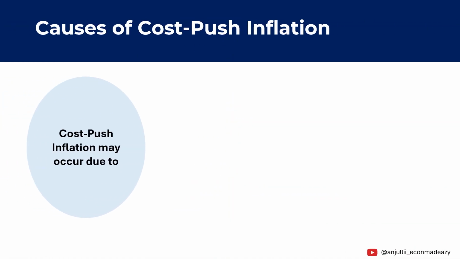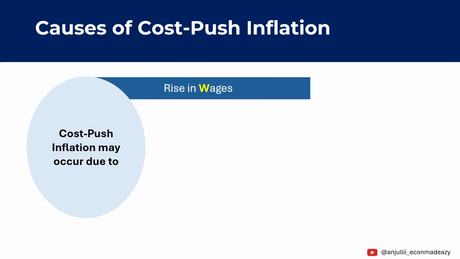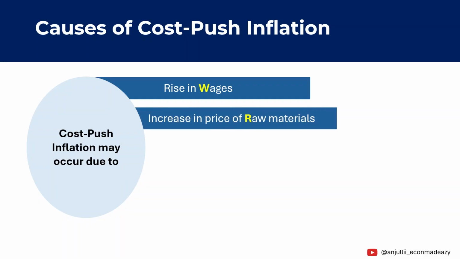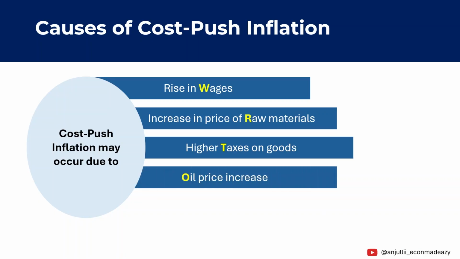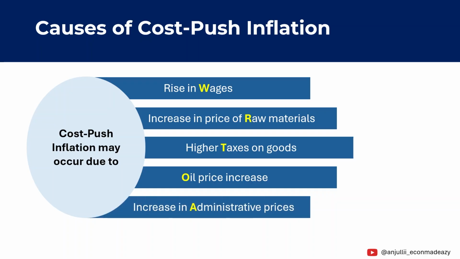Cost push inflation occurs when the cost of production increases. One common reason is a rise in wages. If workers demand higher wages, firms face higher labor costs. Another important factor is an increase in the price of raw materials, such as metals, food, inputs, or energy. Higher taxes on goods, such as indirect taxes, can also increase production costs. Similarly, an increase in oil prices affects transportation and manufacturing costs across many industries. Finally, sometimes governments increase administrative prices such as electricity tariffs or regulated fuel prices.